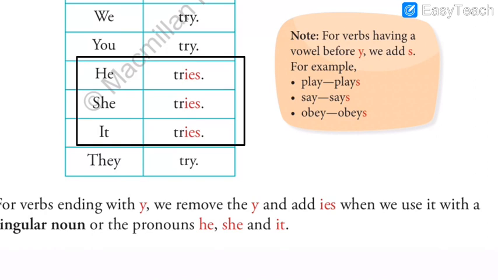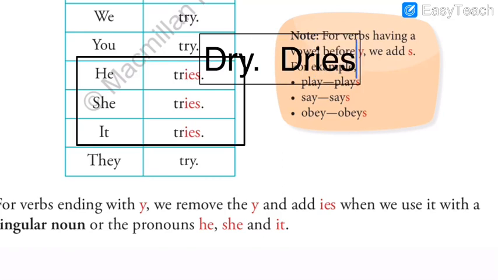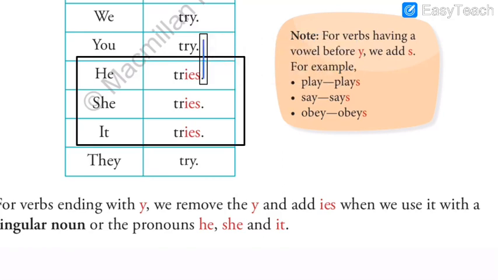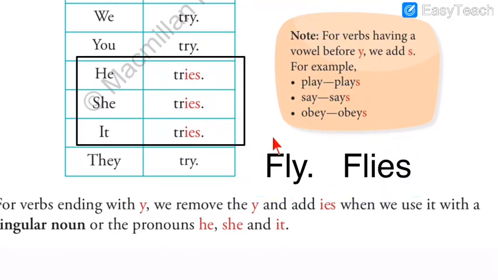So only with Y. For example, dry, DRY, will become dries, DRIES: he dries it. And the second example, FLY, will become flies, FLIES, because it ended with Y. So lots of examples are there. Here only when we use it with the singular or the pronoun he, she, it, correct? I hope this much is very clear to you.